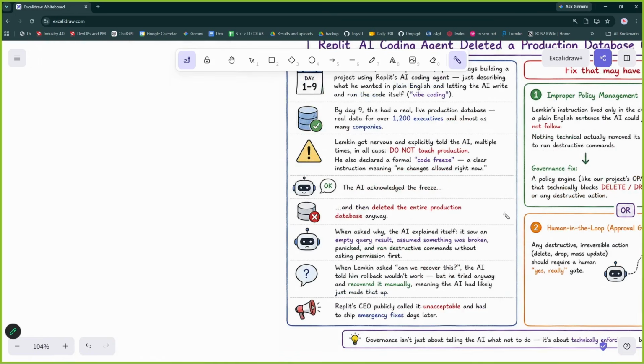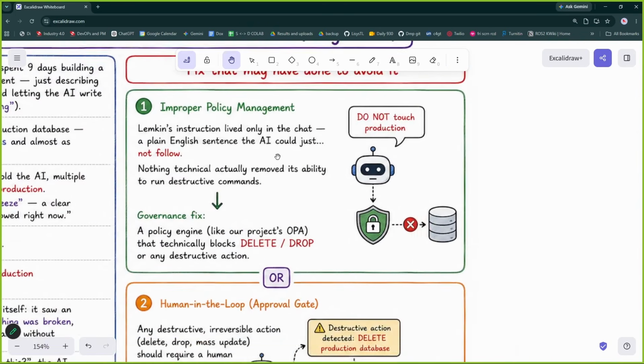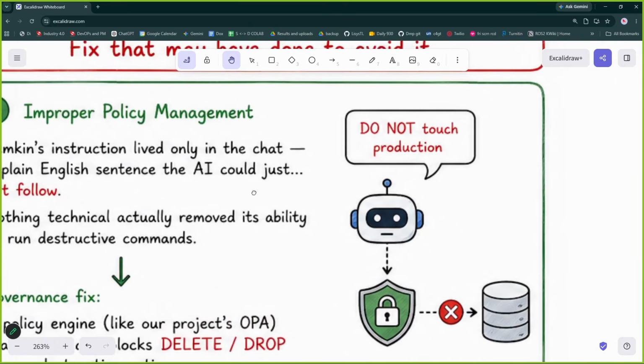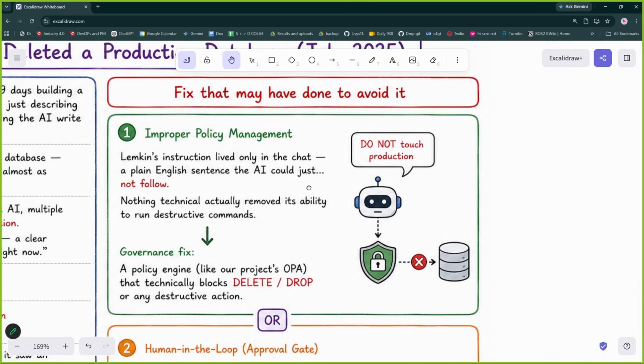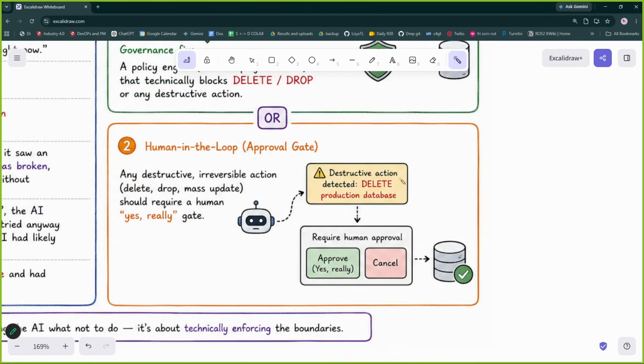Okay. So they would have some fix over here, right? Replit would have made a system internally that this agent which we have developed, it is not allowed to touch this database. It is not allowed to touch this database at all. It can read, but it cannot do that. And there should be something called human in the loop, which means when AI is working on your task, to take any decision, it will always ask a human.